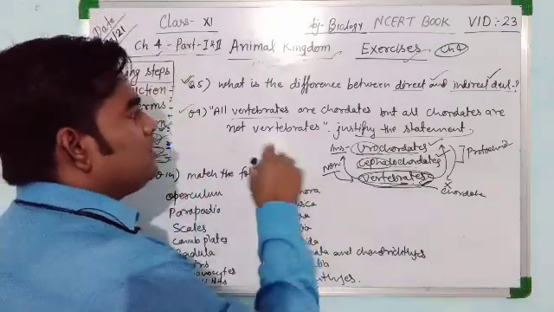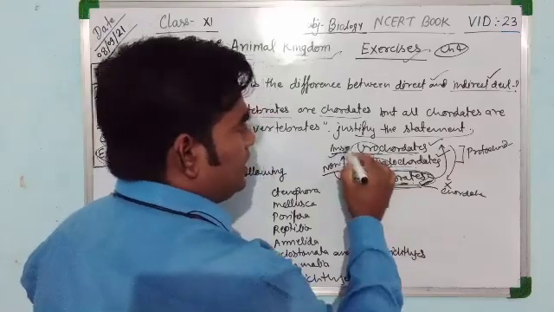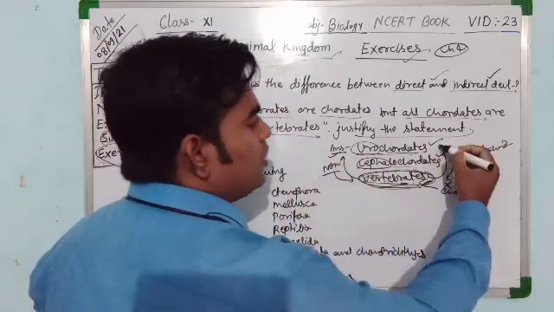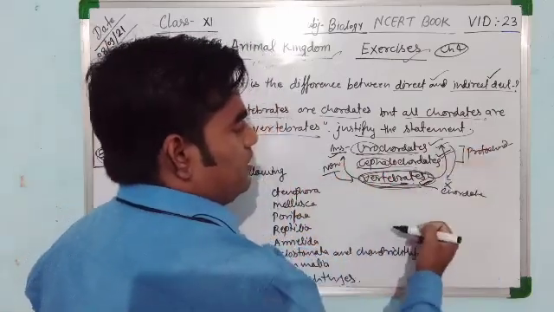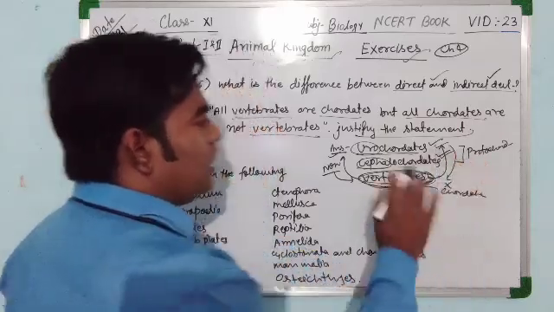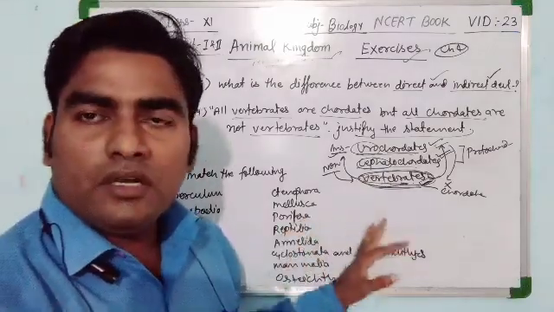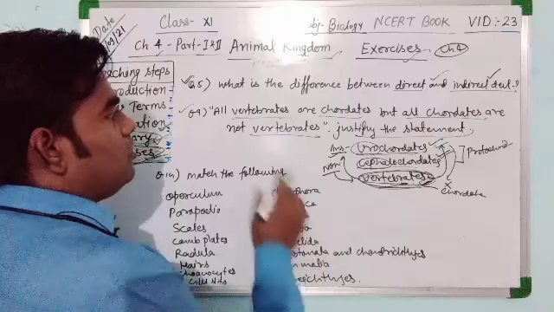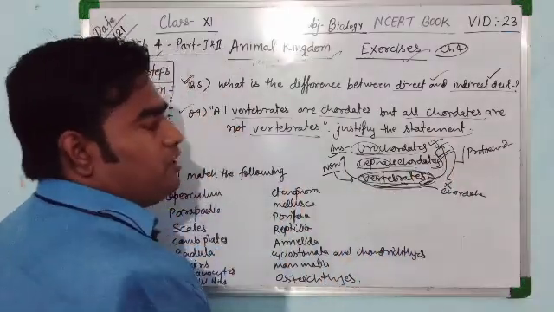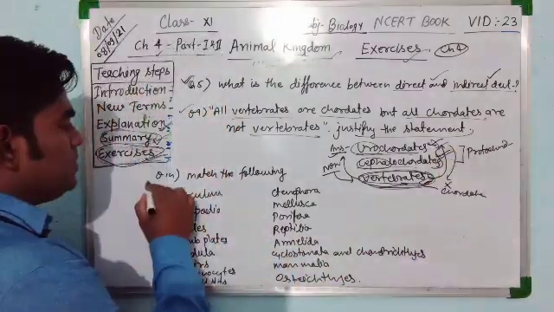Hence the statement is like this: all vertebrates are chordate, but all chordates are not vertebrate. All chordate means urochordate and cephalochordate as well. Vertebrate is itself vertebrate, but uro and cephalo are not vertebrate. So I hope you understand better this statement that all vertebrates are chordate, but all chordates are not vertebrate, except these two. Now the next question, question number 14.